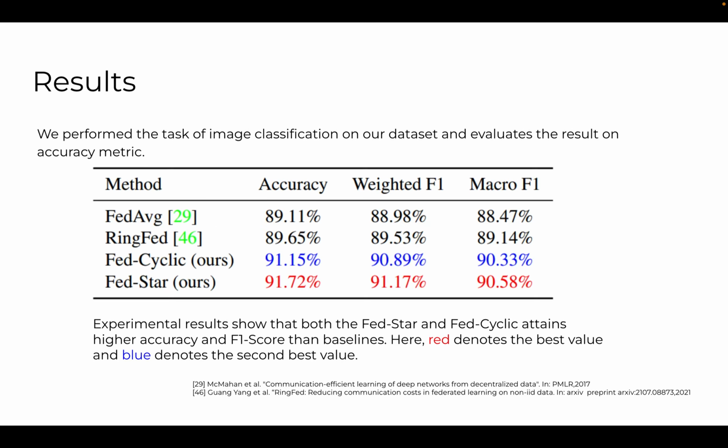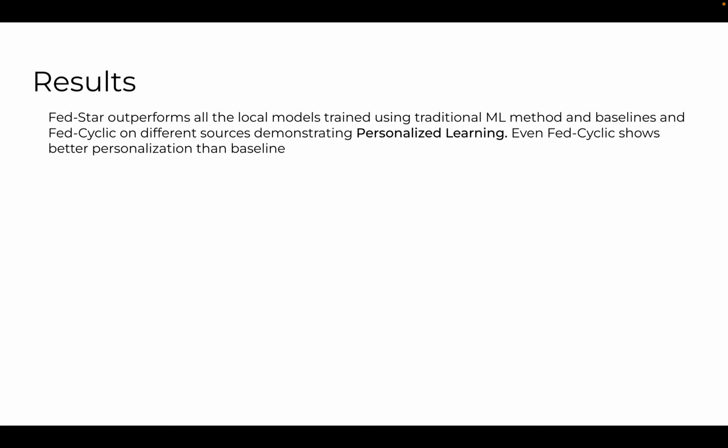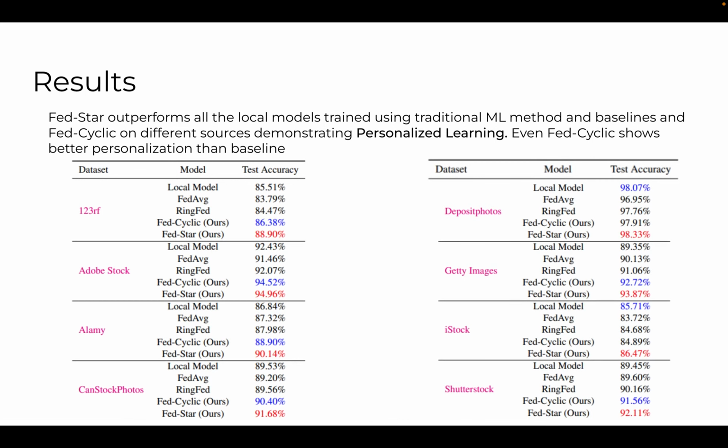We perform the task of image classification on our dataset and evaluate the results on the accuracy metric. We can see that Fed-Cyclic and Fed-Star attain more than 1.5% gain in accuracy over the baselines when evaluated on our own dataset. Moreover, to better understand the personalization learning of our model, Fed-Star outperforms all the local models trained using traditional machine learning methods in the baselines. Fed-Cyclic also outperforms all of the baselines in 6 out of 8 cases, showing better personalization.